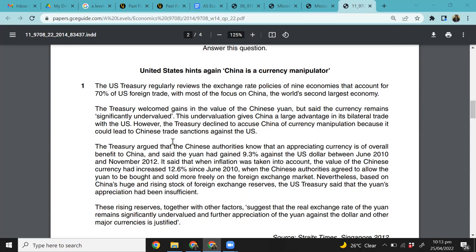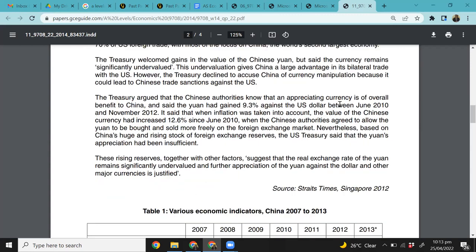The Treasury argued that Chinese authorities know that an appreciating currency is of overall benefit to China, and said the yuan has gained 9.3% against the US dollar between June 2010 and November 2012. It said that when inflation was taken into account, the value of Chinese currency had increased 12.6% since June 2010, when the Chinese authority agreed to allow the yuan to be bought and sold more freely on the foreign exchange market. The US Treasury said that the yuan's appreciation has been insufficient.